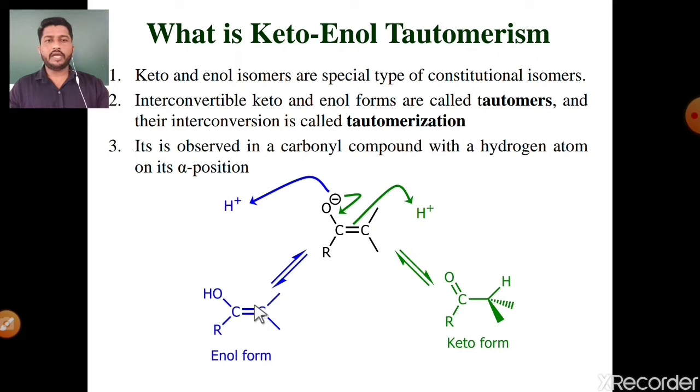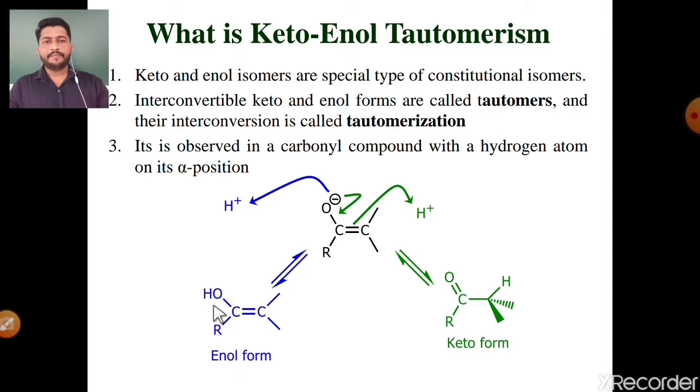This keto and enol differ in their structural arrangement but are interconvertible to each other, and this interconversion is called tautomerization. Okay, see the basic mechanism of this interconversion. The carbonyl compound has an alpha hydrogen atom, which is an acidic hydrogen. The sigma electron pair participates in pi bond formation, then the pi electrons shift towards the oxygen, which gains a negative charge and abstracts H plus, so O minus is converted into OH. Thus double bond formation as well as a hydroxy group means keto is converted into the enol form.